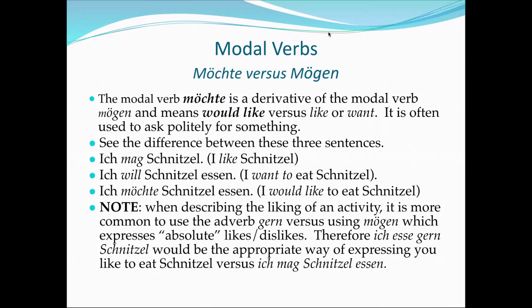So if we look at some sample sentences, ich mag Schnitzel. I like schnitzel. Just across the board, it's a delicious food. I like it. Ich will Schnitzel essen. So my friends and I are planning where to go for dinner back when restaurants start opening up again. I say, ich will Schnitzel essen. I want to eat Schnitzel. Let's go somewhere where I can order Schnitzel. Ich möchte Schnitzel essen. I would like to eat Schnitzel.